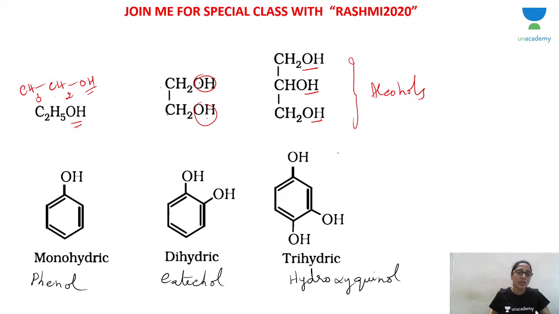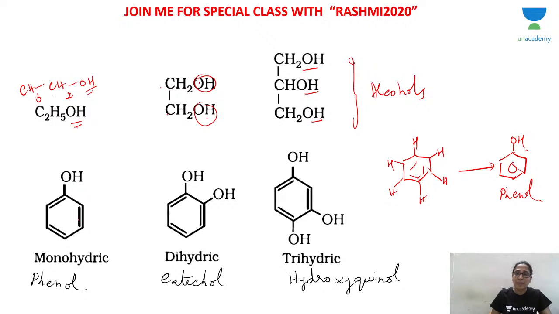In the same way, you can also classify phenols as monohydric phenol, dihydric phenol, trihydric phenol. What is phenol? Benzene, in which one H is replaced by OH. This is benzene, is it not? You know benzene, with the alternate double bonds. All the 6 carbon atoms have one hydrogen, a CH bond. Now one H is replaced by OH. Then you have phenol. This is phenol.